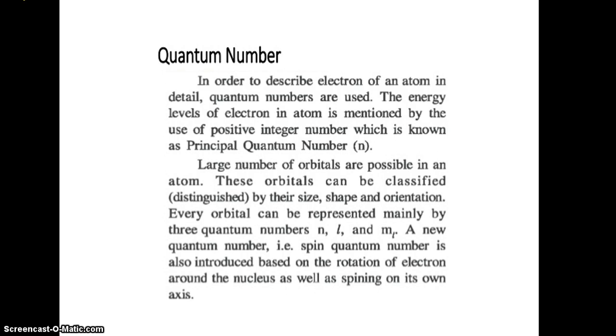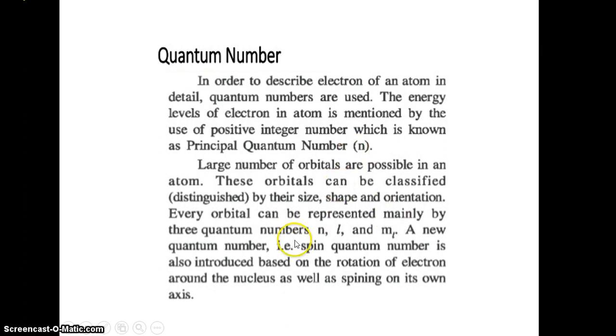So, what is a quantum number? A quantum number is used for describing the electron of an atom: its exact position, its energy, its distance, etc. There are various kinds of quantum numbers. The first one is the principal quantum number. The principal quantum number represents the main energy level of an electron in an atom.